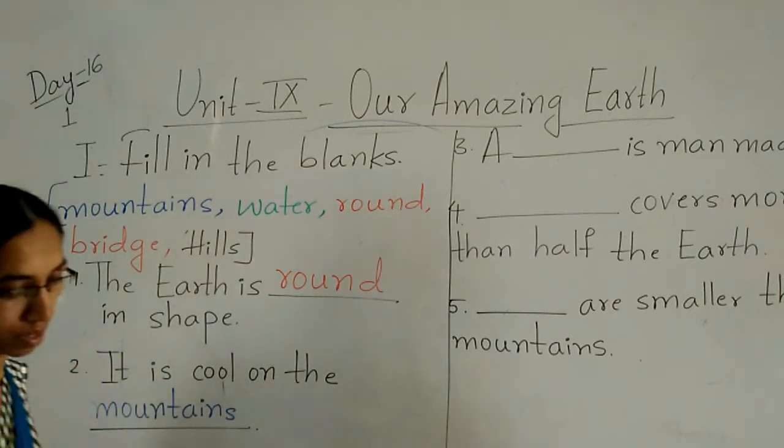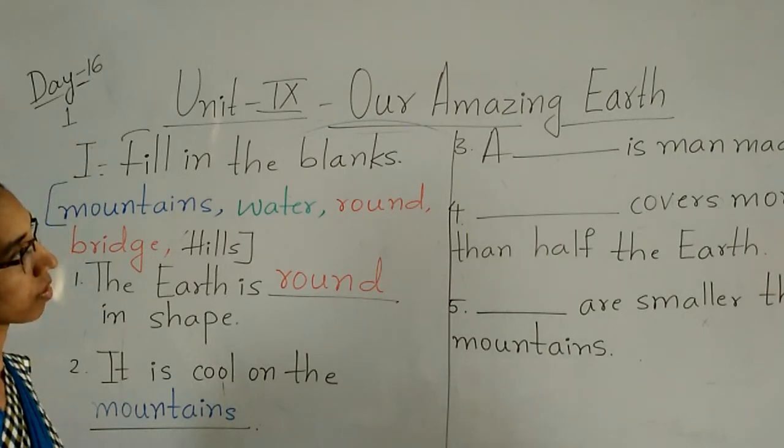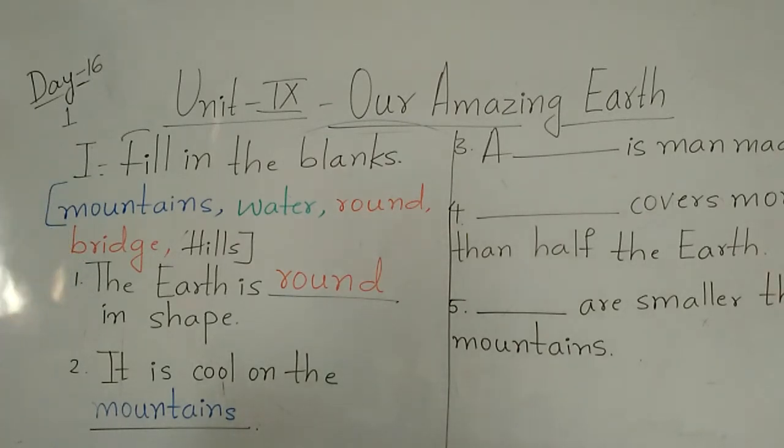The next one. A dash is a man-made thing. What are the options given here? Mountains, water, rice.